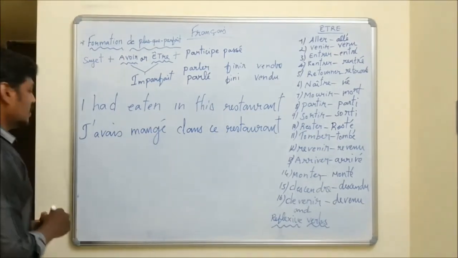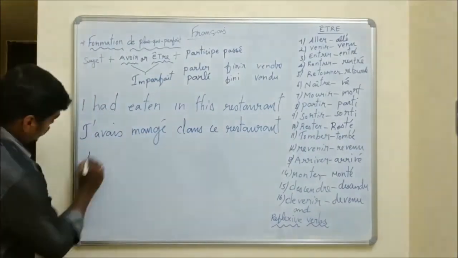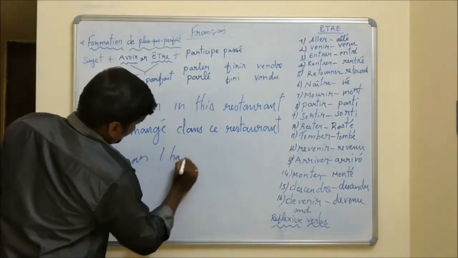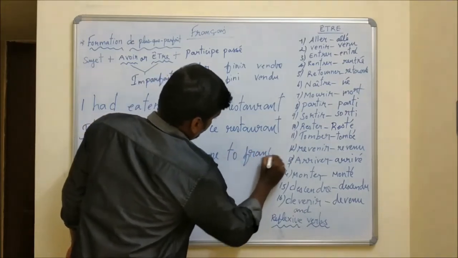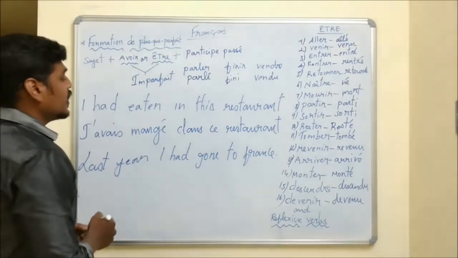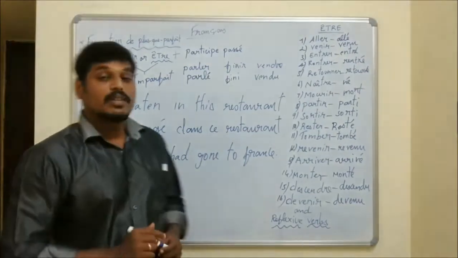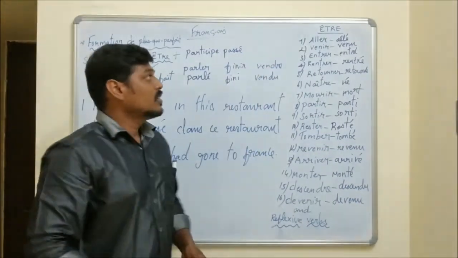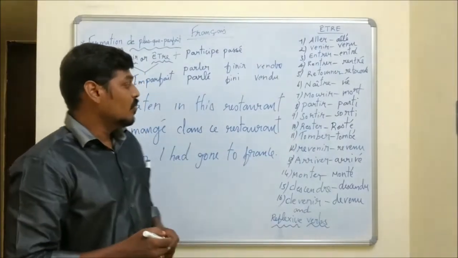And the second example is, last year I had gone to France. Last year I had gone to France. Okay. In this sentence, gone is a verb. What is the infinitive of gone? To go. In French, aller. How to conjugate aller verb in the past perfect tense? Which auxiliary are we going to use? Listen here. Auxiliary avoir. We should conjugate aller with the auxiliary avoir.